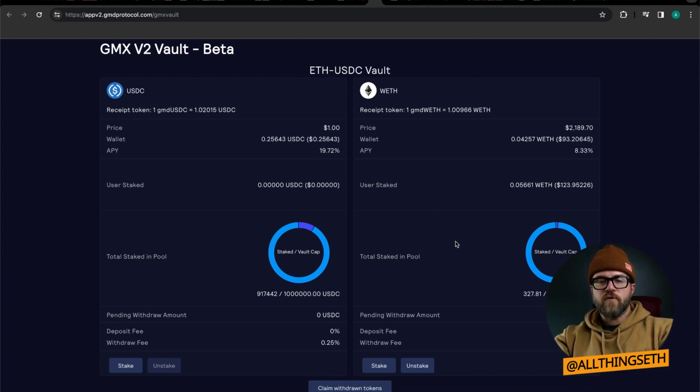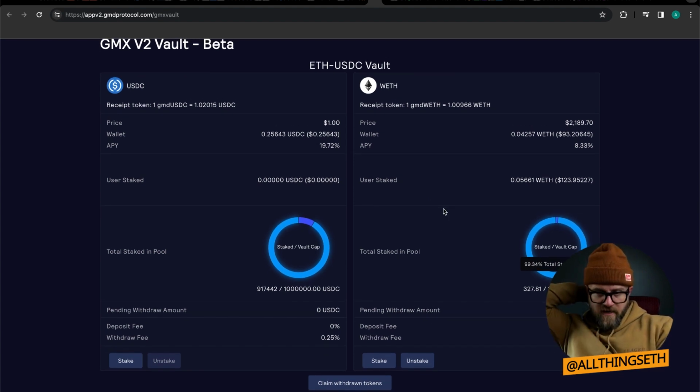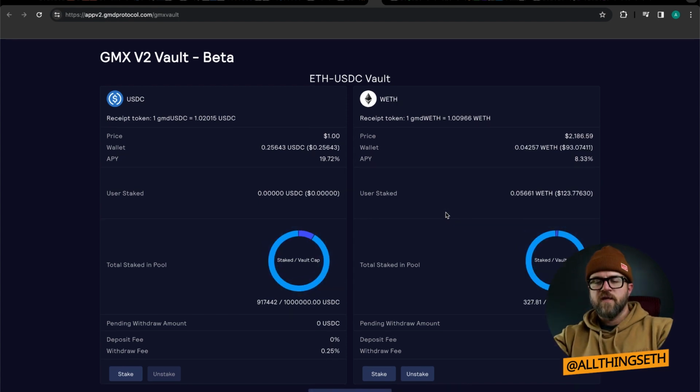So even if you're lending to this and borrowing your USDC at say 80%, because it's like assets, guys, you're not going to be liquidated unless there's some sort of crazy event. Even if you were to go into the borrow markets, putting down some collateral in this WETH GMD token, you're going to make 8.33% on the front end, and your borrow APR to get ETH on the other end is going to be only 2%.